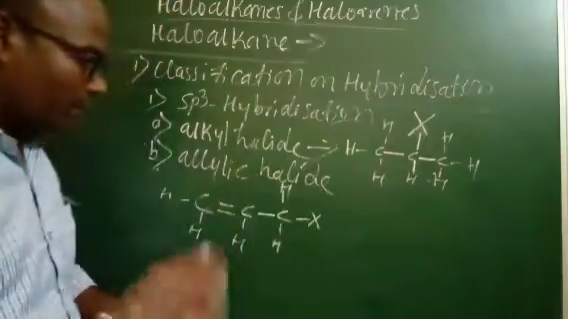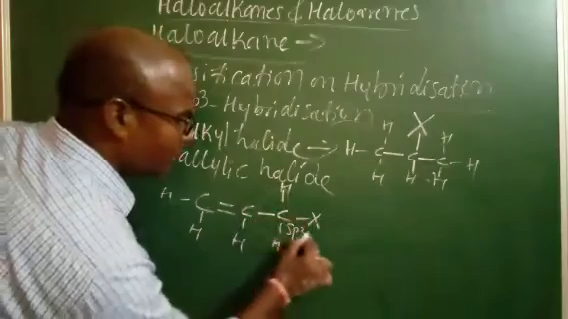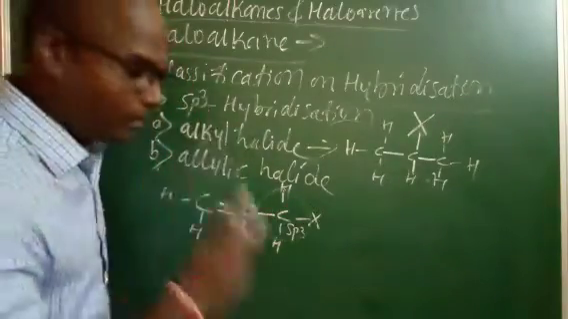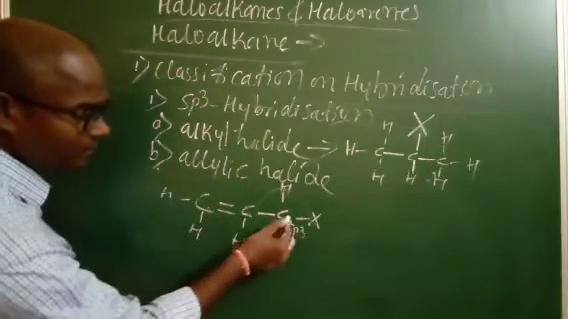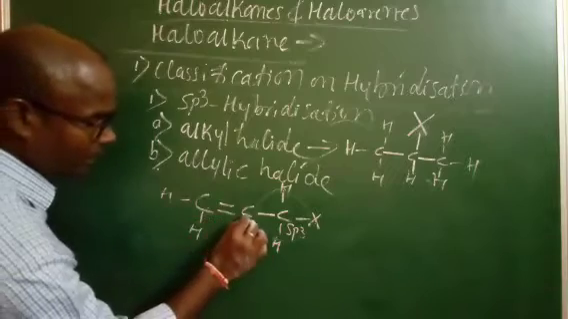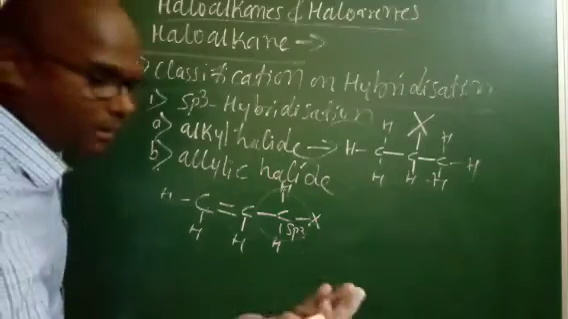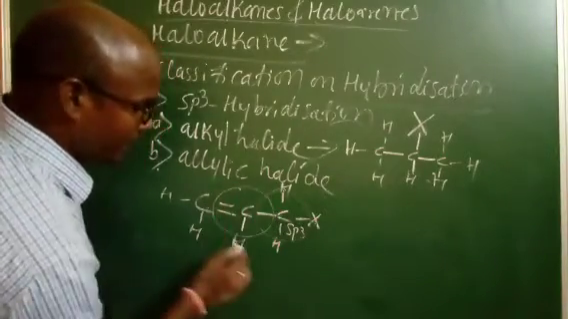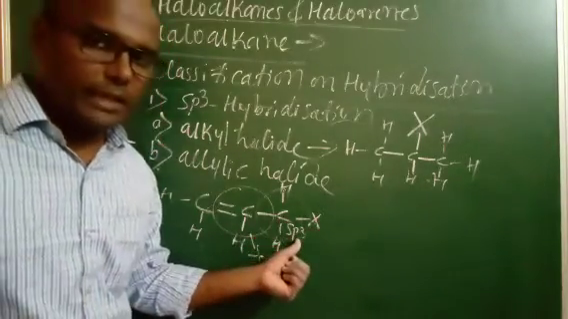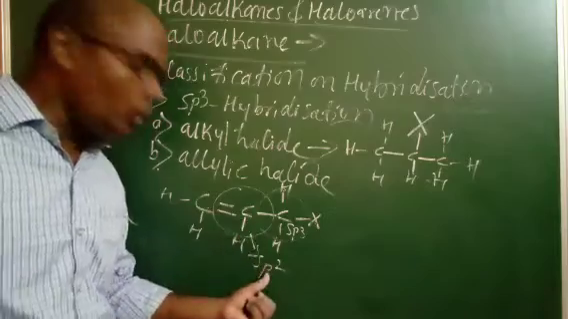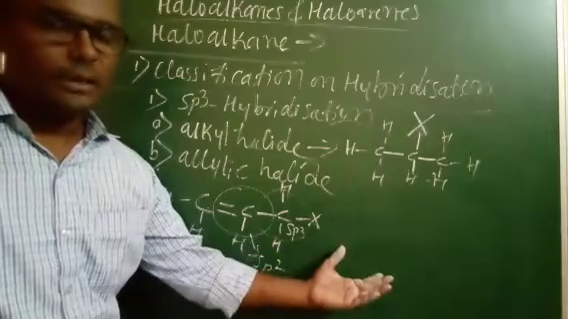Or you can define it another way: the halogen atom is attached to a carbon that is sp3 hybridized, because it has four single bonds. Right. And how many single bonds does the next carbon have? One, two, and this is three. That is three single bonds, or you may say three sigma bonds, because this is sp2 hybridized. So the next carbon is sp2 hybridized. The halogen atom is attached to a carbon that is sp3 hybridized, and the next carbon is sp2 hybridized. So that is what we call allylic halides. Is it clear?